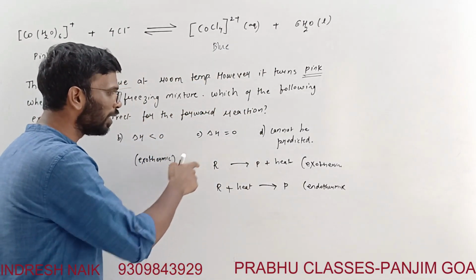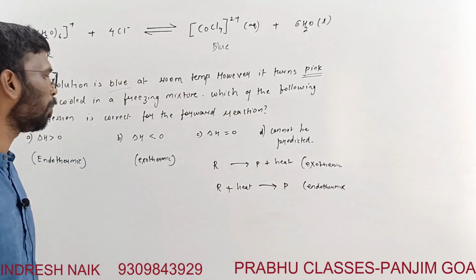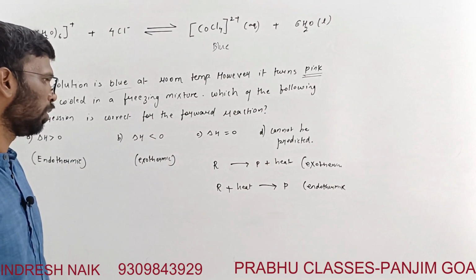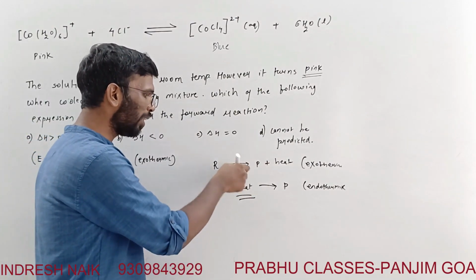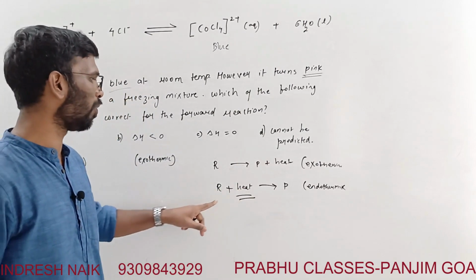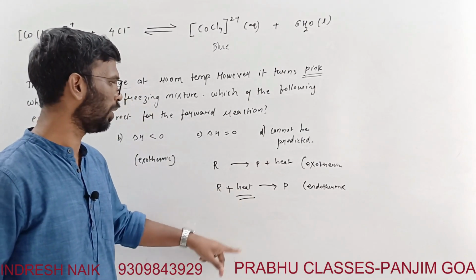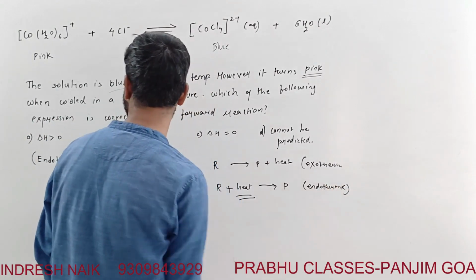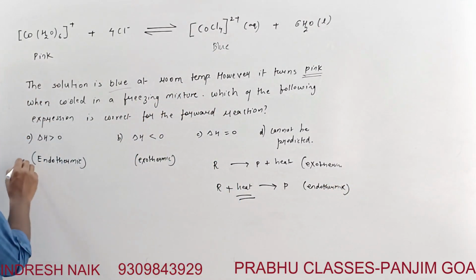In which case will decrease in temperature go in a backward direction? It is this: if you decrease the temperature, means you are decreasing the heat, reaction will go in a backward direction, right? So it is endothermic reaction. Endothermic means what? Delta H is positive. So the answer is A over here. So answer is simple.